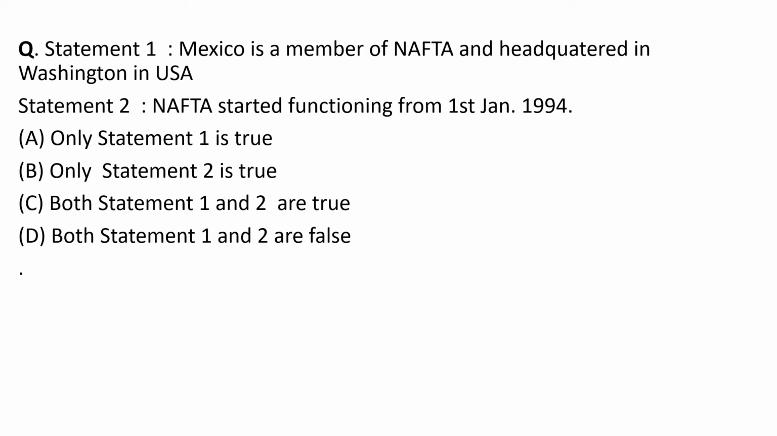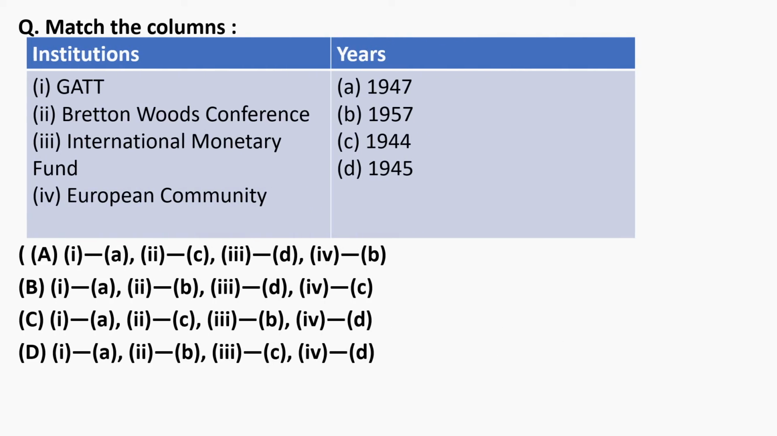So this was that Mexico is a member of NAFTA. NAFTA also has its headquarters in all three countries: the United States of America, Mexico, and Canada. These are the three major members of NAFTA, and in the USA, particularly Washington DC has the headquarters of NAFTA. And NAFTA started functioning on 1st January 1994. This is also correct. So both statement 1 and 2 are true.